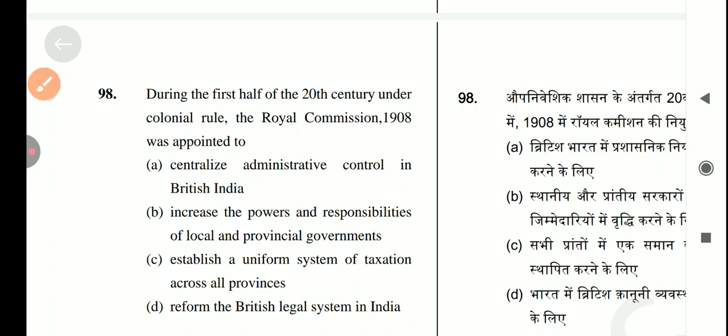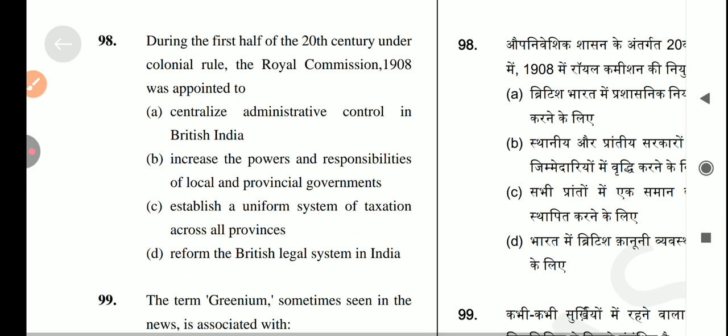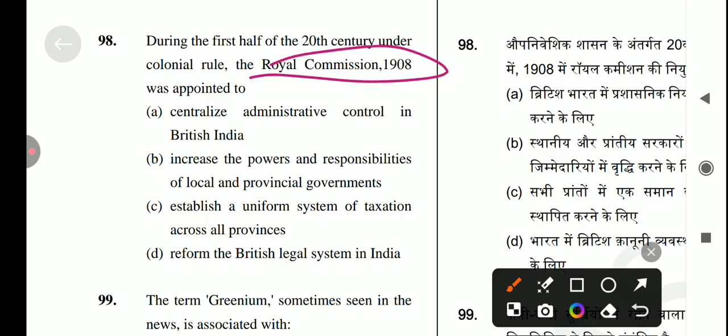During the first half of the 20th century under the colonial rule, the Royal Commission 1908 was appointed to, first statement is centralized administrative control in British India. No, it's not a correct statement. Next is increase in the power and responsibilities of the local provincial government. Yes, it's a correct statement. So the answer for this question is option B.